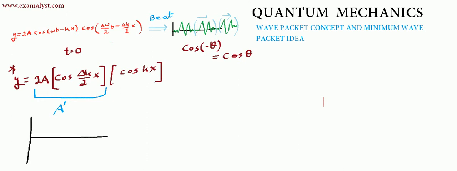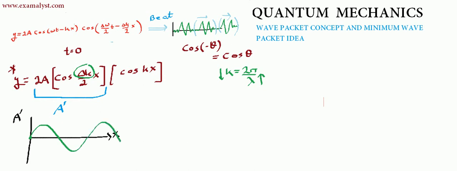So as you can see, A dash is the amplitude and x is the space part. Now as you can see in A dash, that del k means the small k. A small k means large lambda, because k is related to lambda in this manner: 2 pi by lambda. So if you are taking a very small k, it means the lambda is large. It means if I plot A dash with respect to x, then obviously the lambda will be bigger.